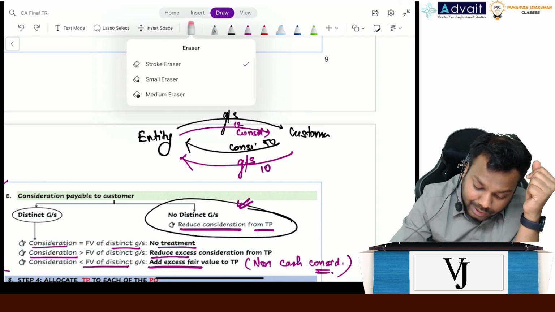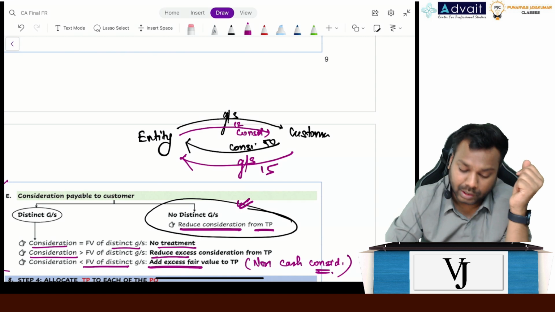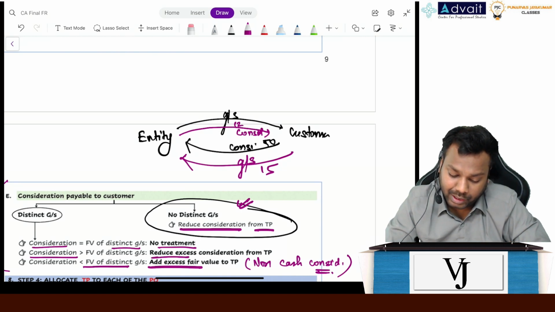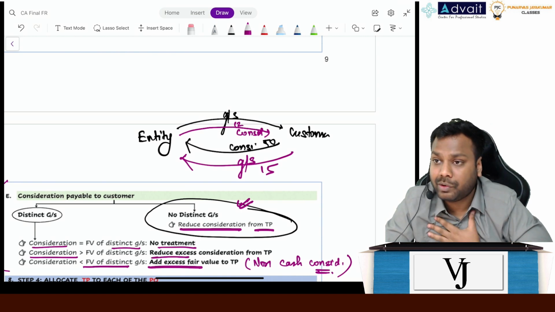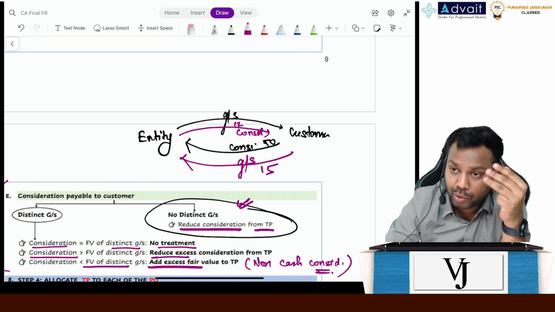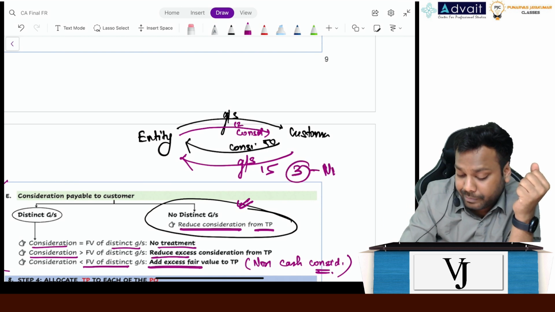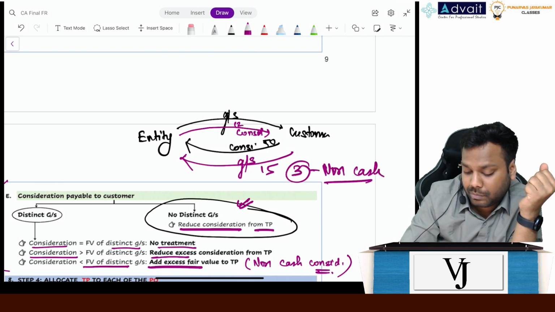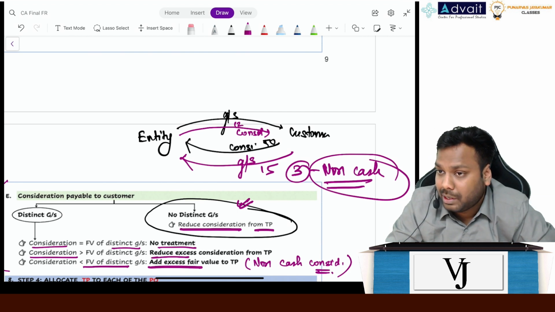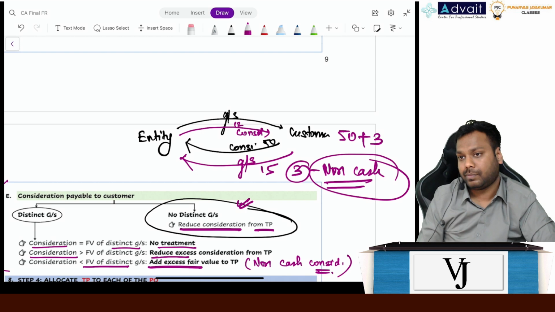Now taking another situation. Here the goods or services which I have received are worth 15, but the consideration which I have paid is only 12. So 3 rupees of goods that I have received is more, right? So 3 is non-cash, right? So my consideration would be 50 plus 3. Clear now?